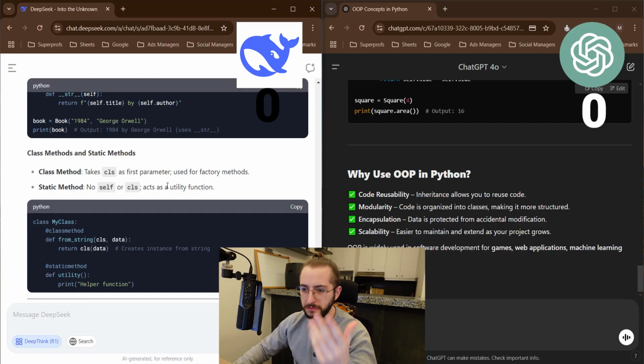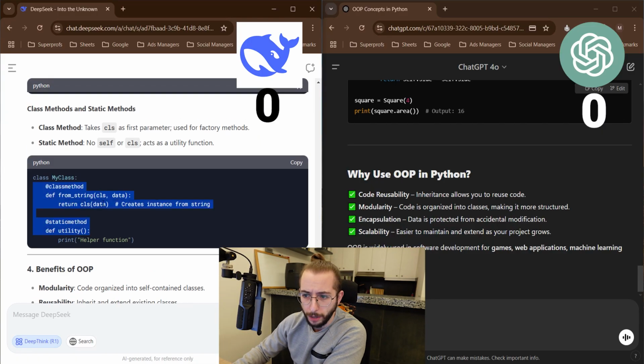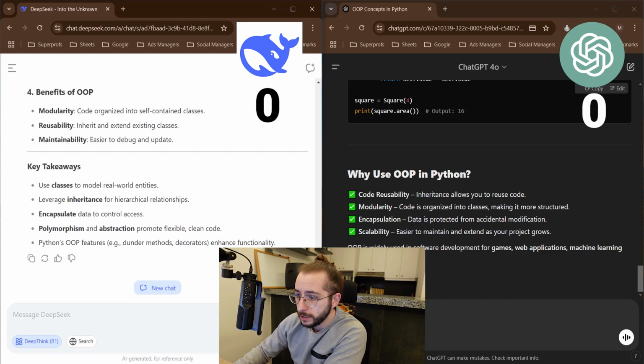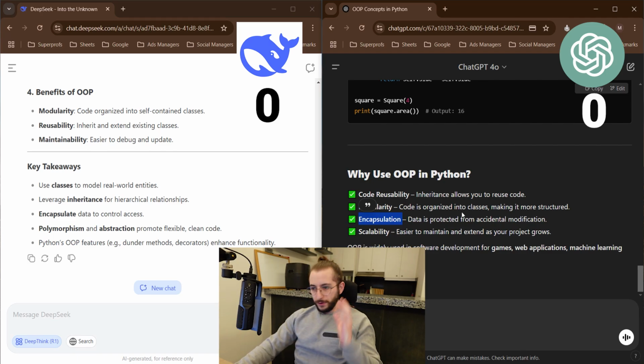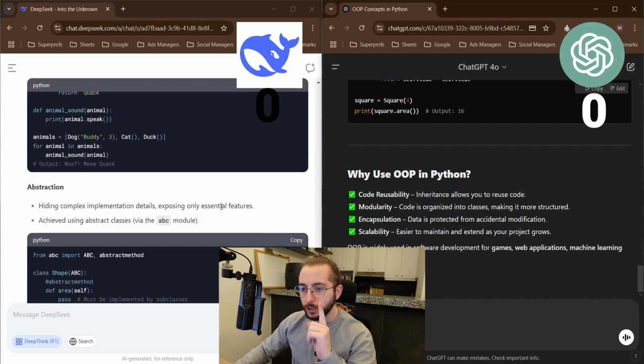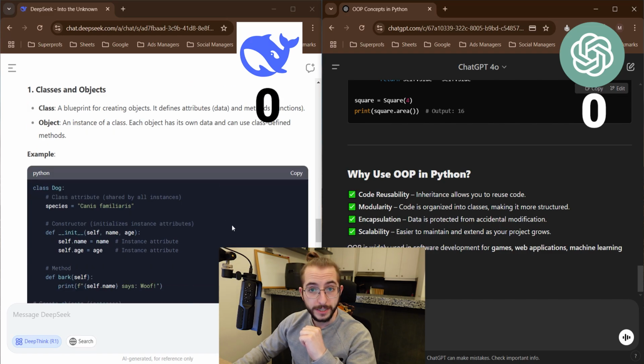Not gonna give it anything extra, right? And this example is a bit too complicated, I think. But anyway, benefits of OOP and key takeaways. Modularity, reusability, maintainability. Key takeaways: code reusability, modularity, encapsulation. They're very, very similar, so basically the same, but just on the example, I'm going to give the first point to DeepSeek. Yep, there we go.